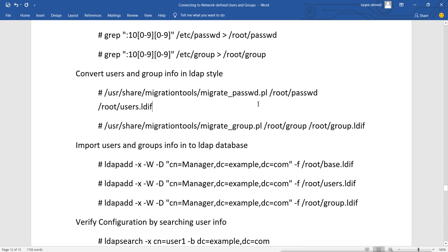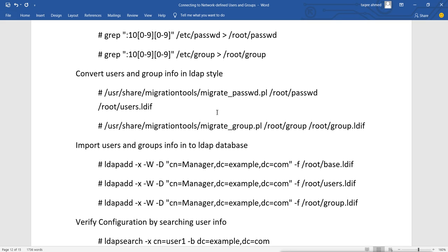So we will use this script from this /usr/share/migrationtools. There is a script migrate_passwd.pl, which we will use to migrate the passwd file. And remember, we have already added the domain information in this other script of the migration tool. So it is going to use that domain name for these users, because in the passwd file there is no information about the domain. In the passwd file of Linux, what we have is username, UID, GID, home directory, description, then shell. So we have only this information in the passwd file. We don't have domain information.